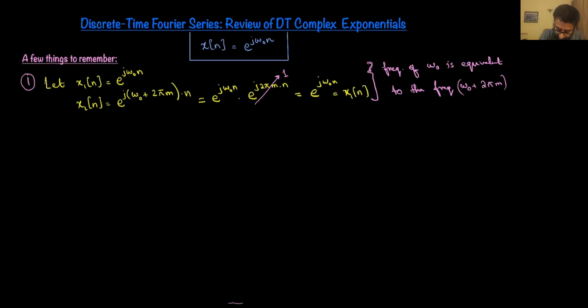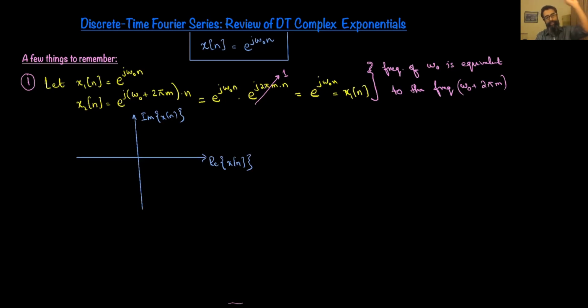So for that two-dimensional visualization, let this axis be the real part of x of n, and this axis be the imaginary part of x of n. And as n increases, it's easy to see that x actually moves as samples on a unit circle. So those samples are going to reside on a unit circle.